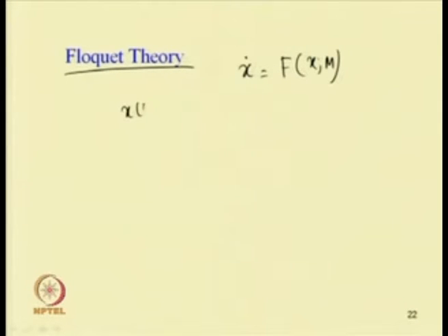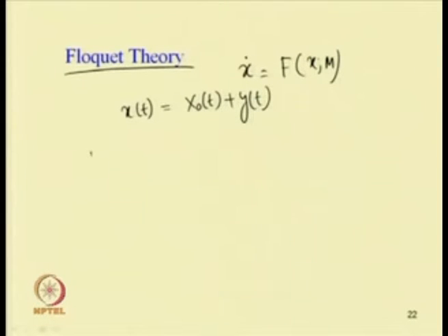To use this Floquet theory, let us take the system ẋ = f(x, m). In this case, if we have a periodic solution, that is x₀(t), now we can perturb it using this y(t).